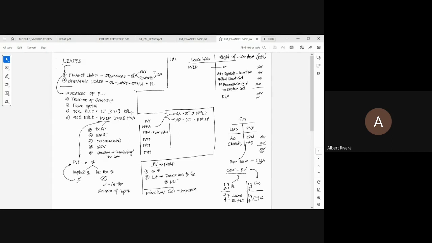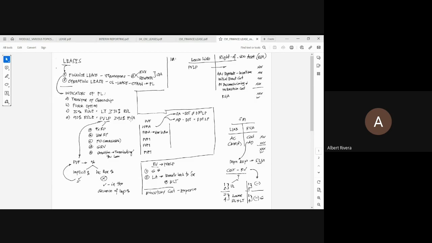And the 90% rule, again, there is no such thing as 90% rule na mababasa mo sa standards, tawag ko lang yan. Wherein the present value of the lease payments is at least 90% versus the fair value of the asset at the inception of the lease. Okay? So, those are the indicators of finance lease.